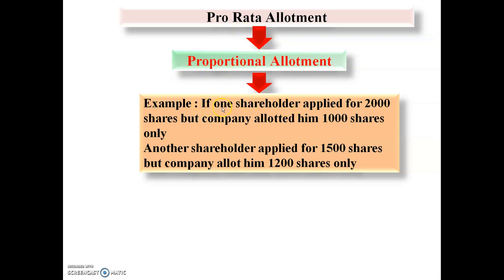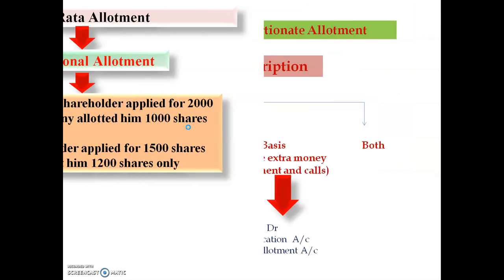Here is an example. Suppose one shareholder applied for 2000 shares, but the company allowed him 1000 shares only. Another shareholder applied for 1500 shares, but the company allowed him only 1200 shares. This is what we call pro rata allotment.